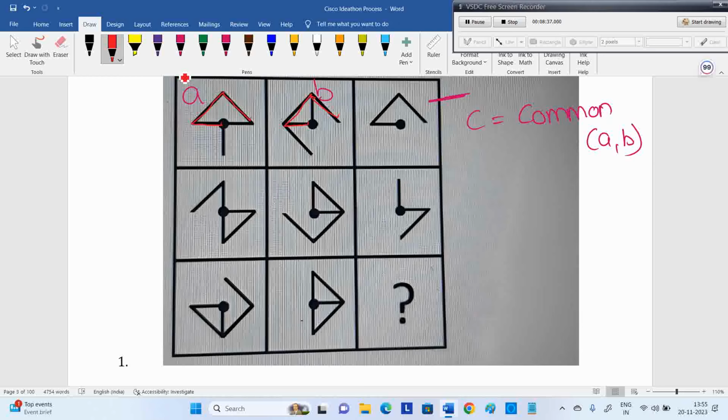Next, check here if you have a doubt. The third part is available in the first 2. The common part available in the first 2 diagrams is what they pick and drop. So what should be here is the common part. This is available in both, and this part is available in both. If I am not wrong, this should be your answer. You need to pick the option which has this diagram. Hope you are clear with that. And the dot in the middle is also required; the dot is there in both, so we need to consider it. The dot is common in both, so that will also come.